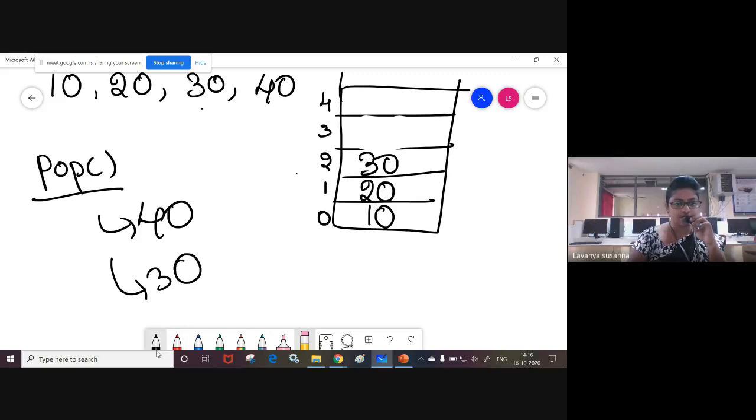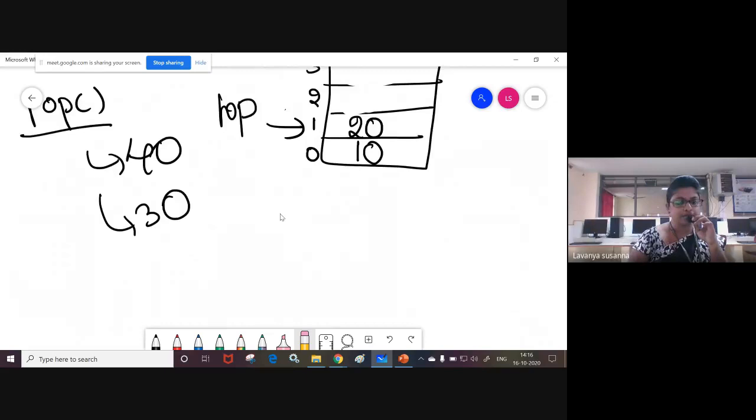2 minus 1, what is it? 2 minus 1 is 1. Now top points to 1. Okay, 30 is deleted. Deleting means return that element. Now if you want to delete an element, only the topmost element you can delete.